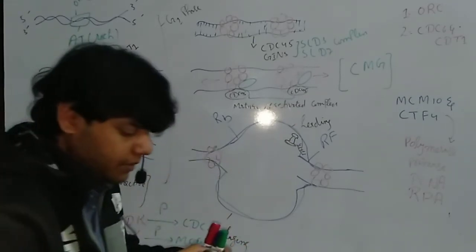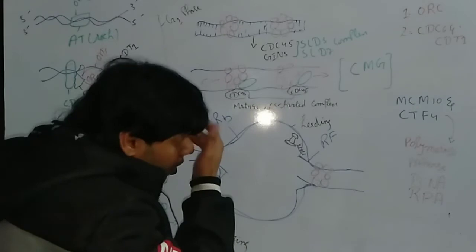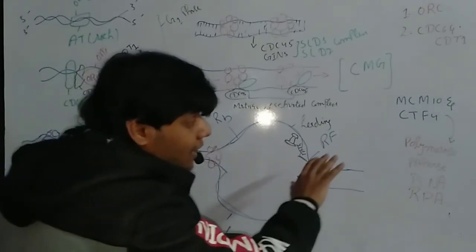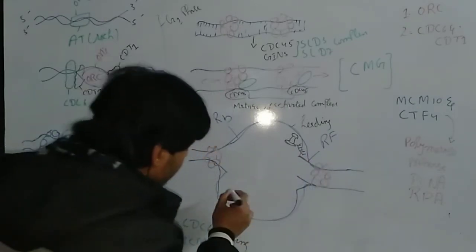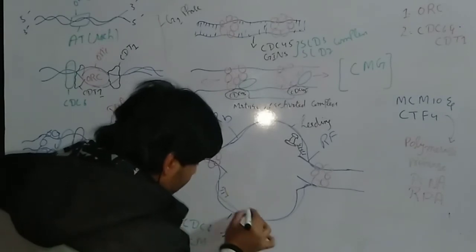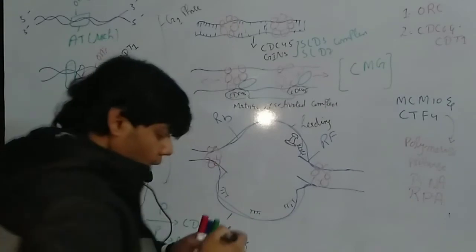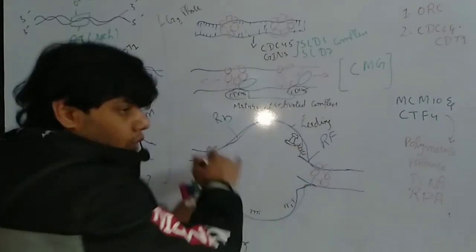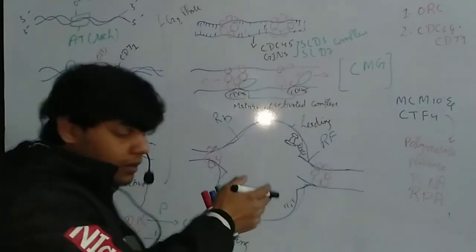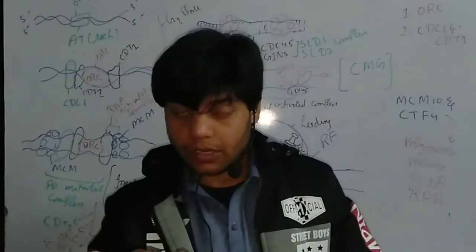Try to remove the spelling mistake by yourself. Now at the lagging strand, the DNA primase can add many primers, as you can see. Why? Because one strand is synthesized in the 5' to 3' direction, while the other strand will be synthesized in the 3' to 5' direction.